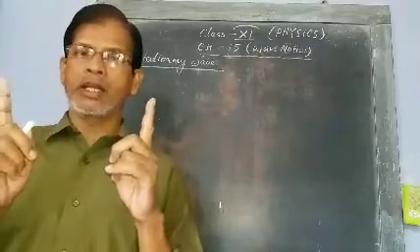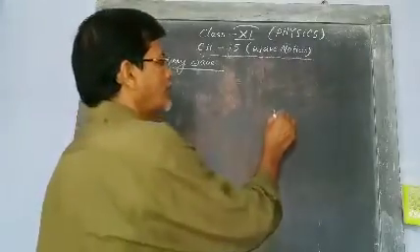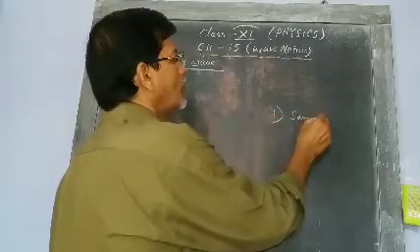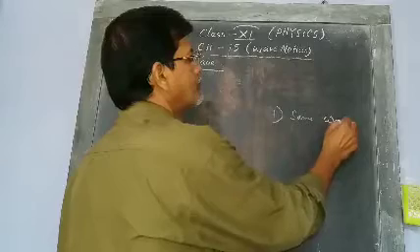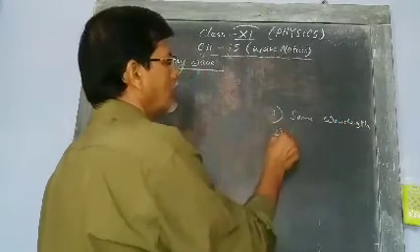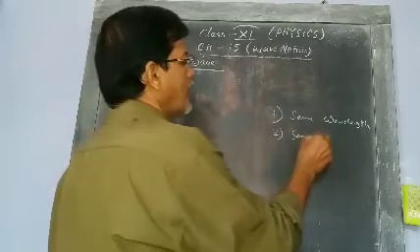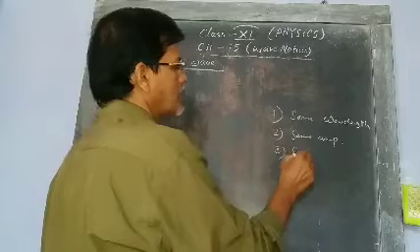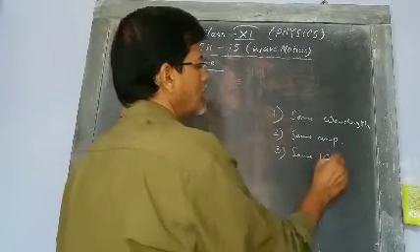Four criteria. What have I told? One is same wavelength. Second, same amplitude. Third, same velocity.